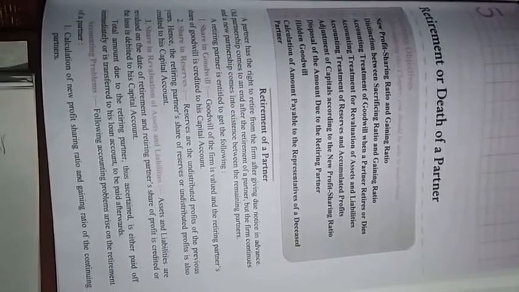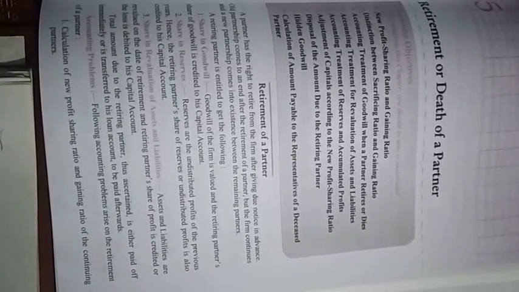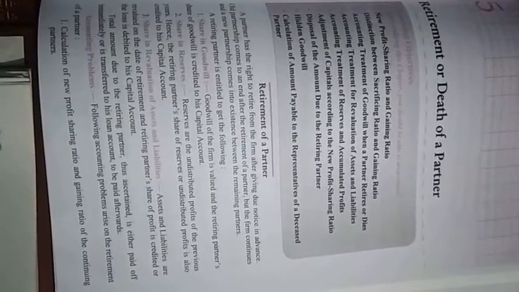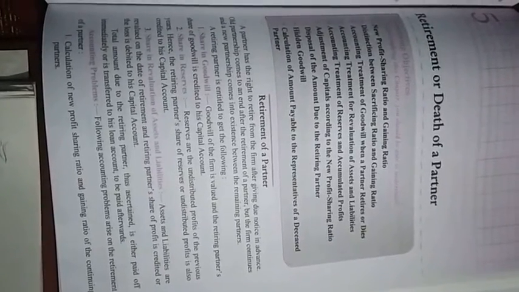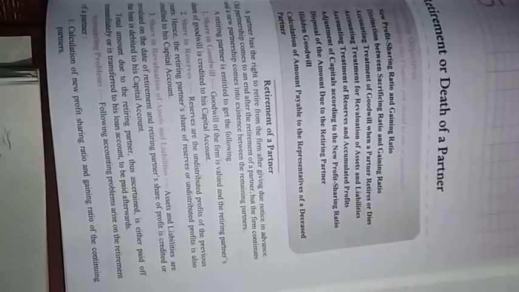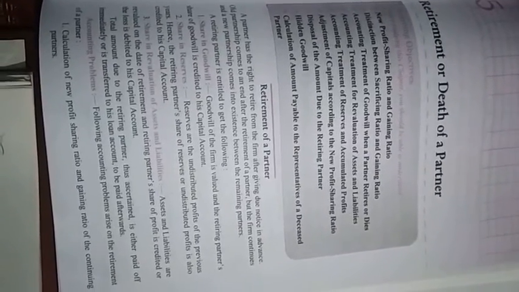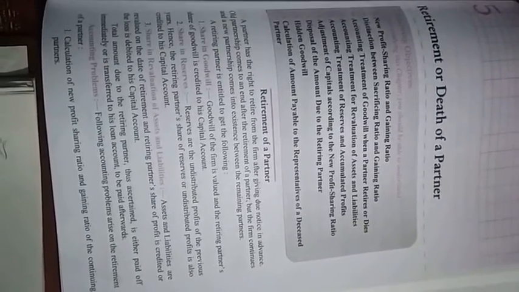On the retirement of a partner, that is when the partner decides to leave the firm, what needs to be calculated is his share in the goodwill, share in reserves, share in the revaluation of assets and liabilities, that is, if there is profit or loss, it will be credited or debited to the retiring partner also.